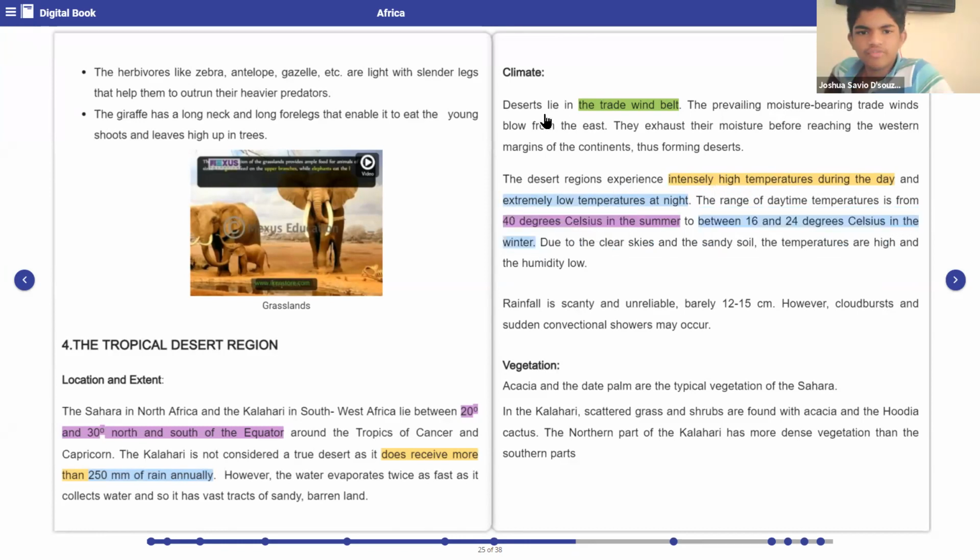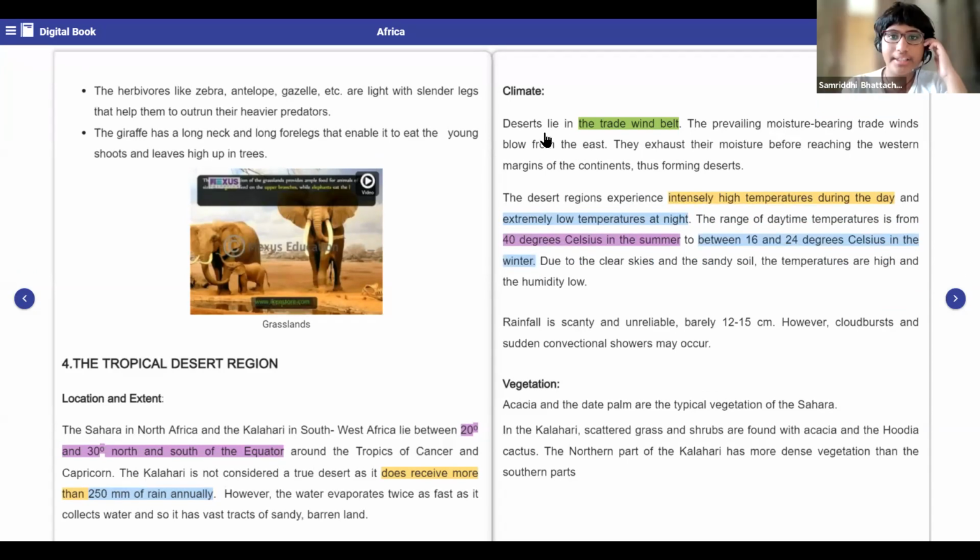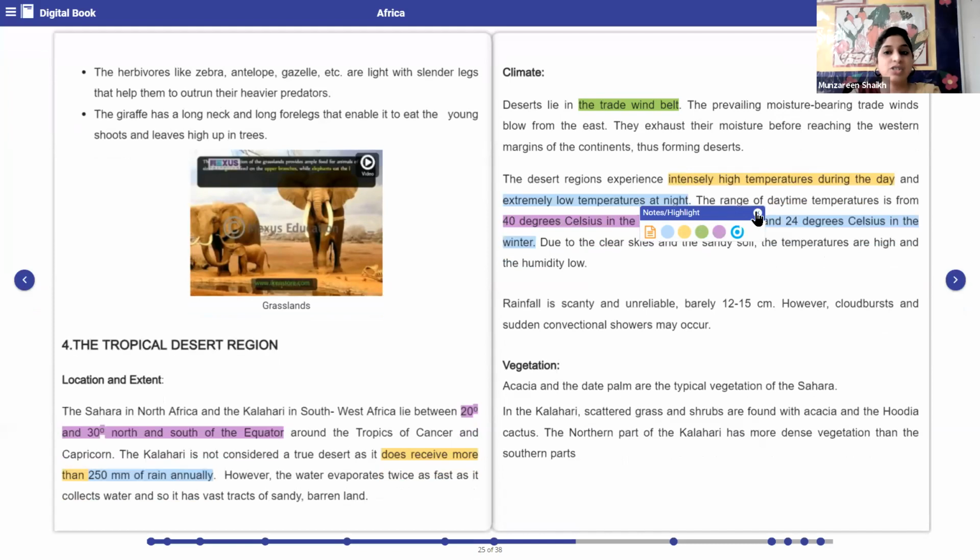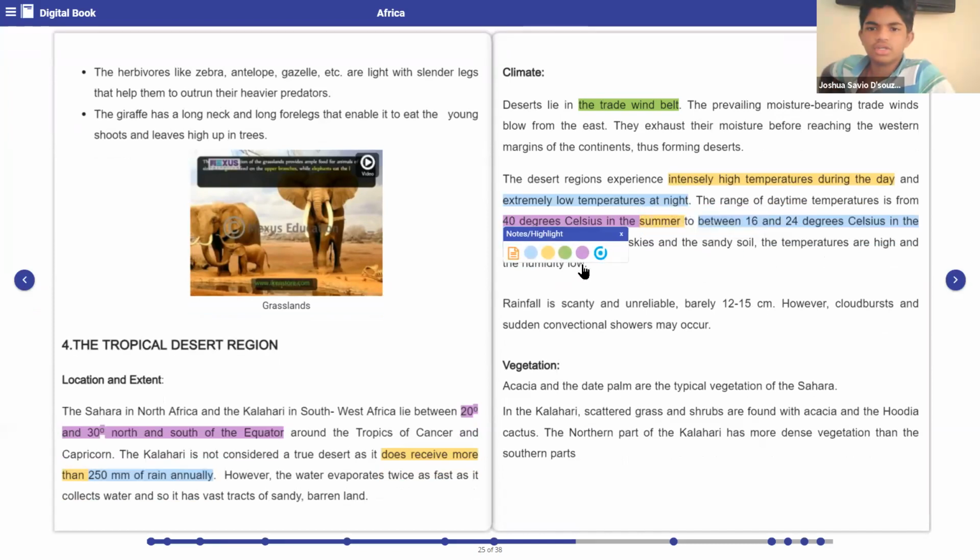Ma'am, 16 to 24 degrees. No, it is 40 degrees Celsius. 40 degrees Celsius in the summer. Yes, it is 40 degrees Celsius during summer, and during winter it is how much? 16 to 24 degrees in the winter.